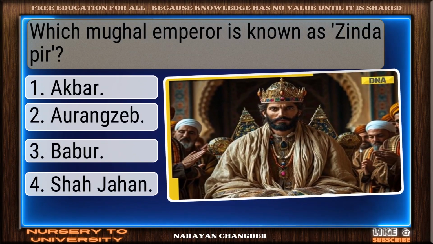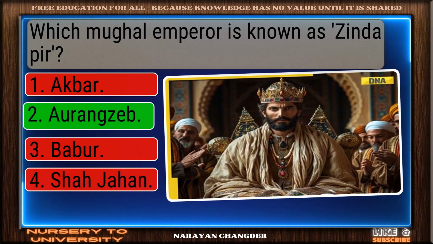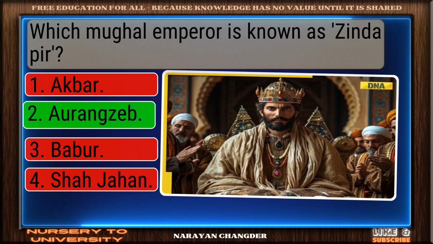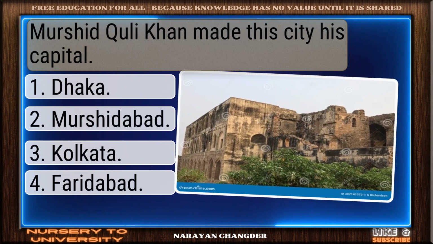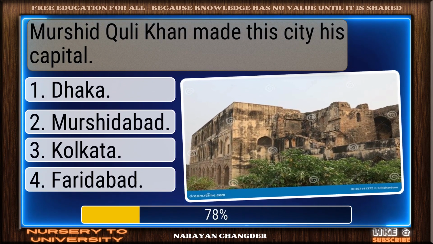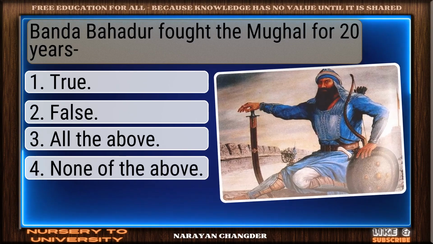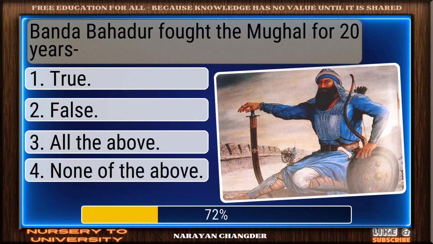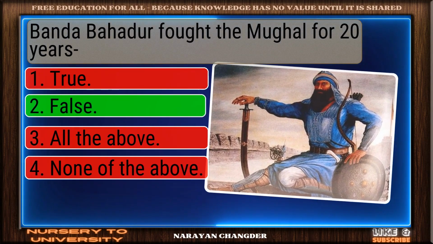Which Mughal emperor is known as Zindapur? Nice work. You chose Aurangzeb, and it is correct. Murshid Quli Khan made this city his capital. Bravo. Murshidabad is the answer. Banda Bahadur fought the Mughal for 20 years. Solid response. False is a valid choice.